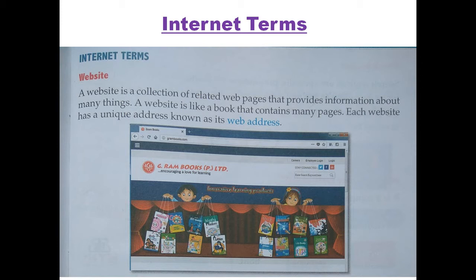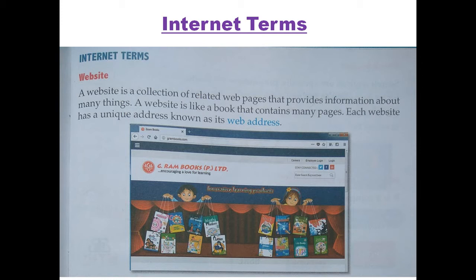What is website? A website is a collection of related web pages that provides information about many things. A website is like a book that contains many pages. Each website has a unique address known as its web address. Students, as you can see, website is just like a book.